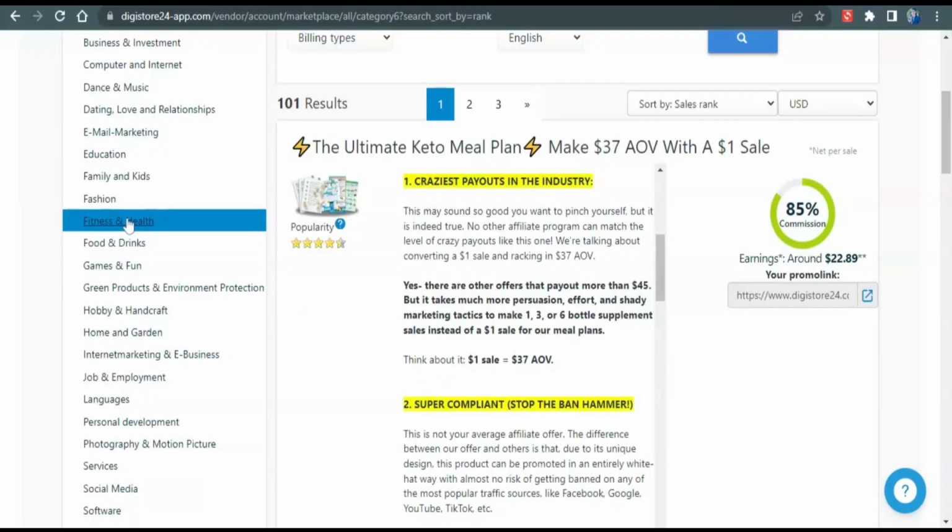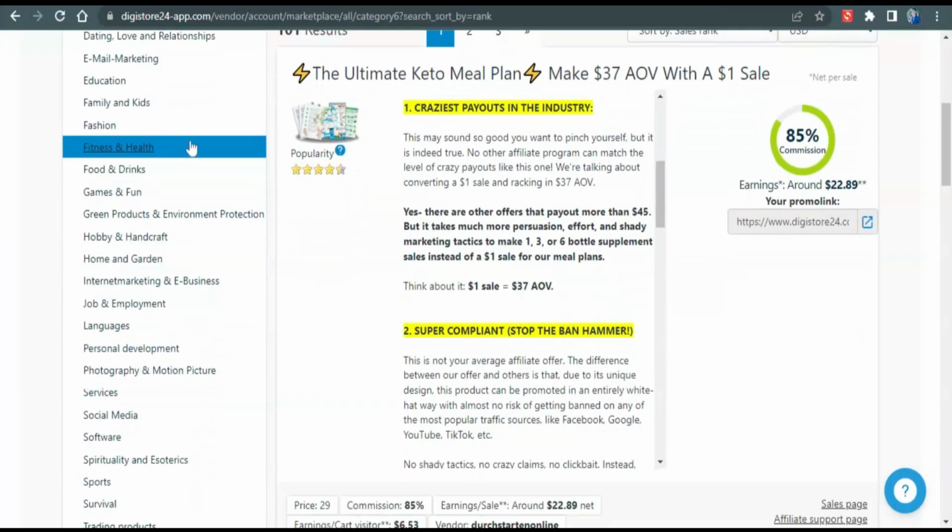Now go to this category called fitness and health. If you want to promote some products related to health, then you would see the commission rates here. For example, if you would promote this product, then you would earn $22.89 whenever someone purchases this product from your affiliate link.